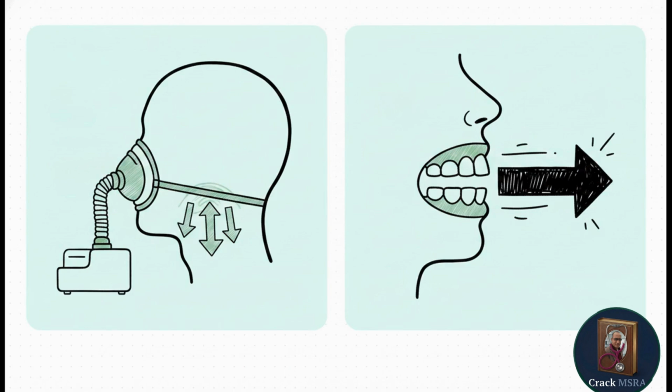On the flip side, the mandibular advancement device, or MAD, is an intraoral mouthguard. It physically projects the mandible forward to increase that retroglossal space. This is your go-to answer for mild cases, or, crucially, when the vignette mentions a patient who is completely intolerant to CPAP, usually because they find the mask way too claustrophobic.